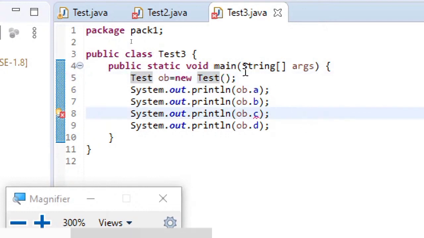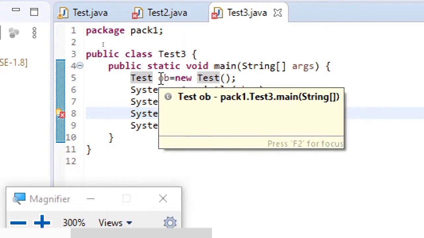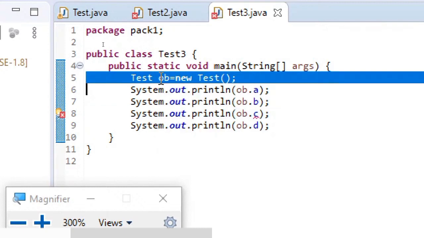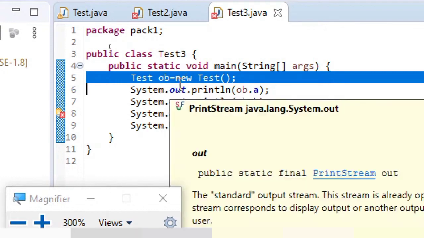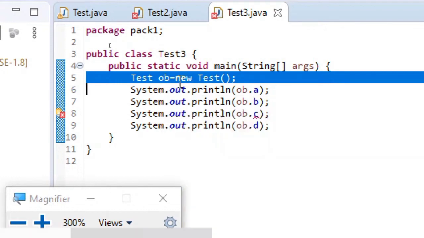So when you are creating an object for a class in the same package, even though it's not having any relationship, it is possible, just like what you can see here. So test 3 is not a child of test class, but still you are able to create an object for this test class from test 3 because they belong to the same package.